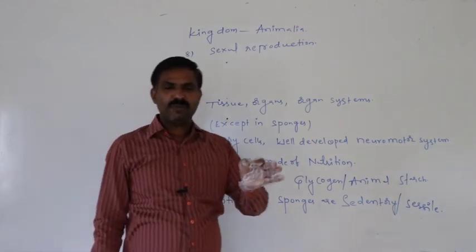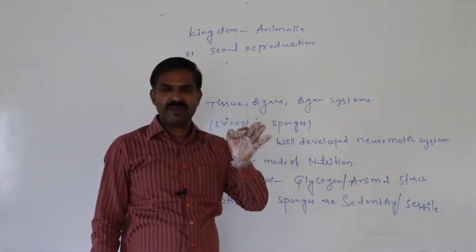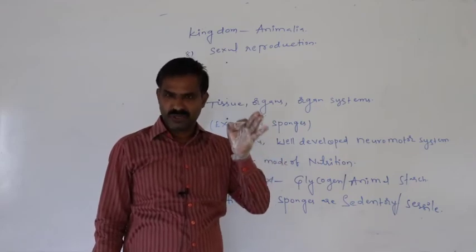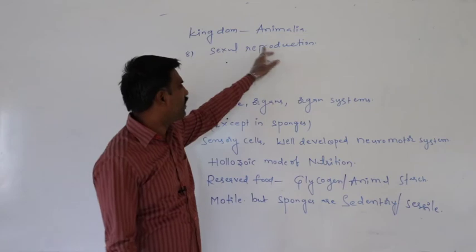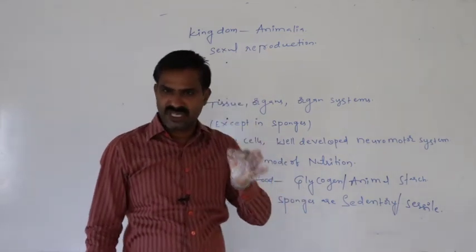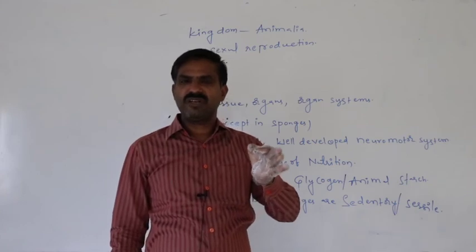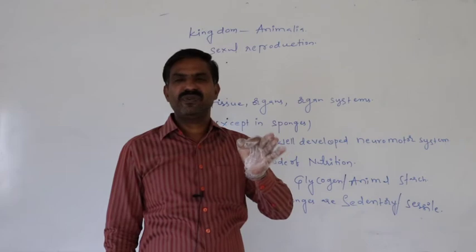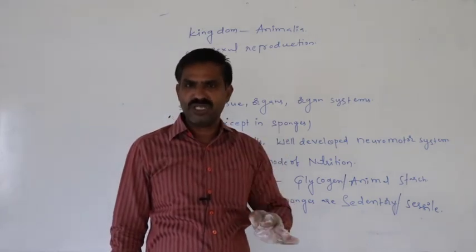If daughters are produced by the involvement of a sperm cell and an ovum, then that is said to be sexual reproduction. The father's sperm cell and the mother's ovum fuse with each other to form the zygote.